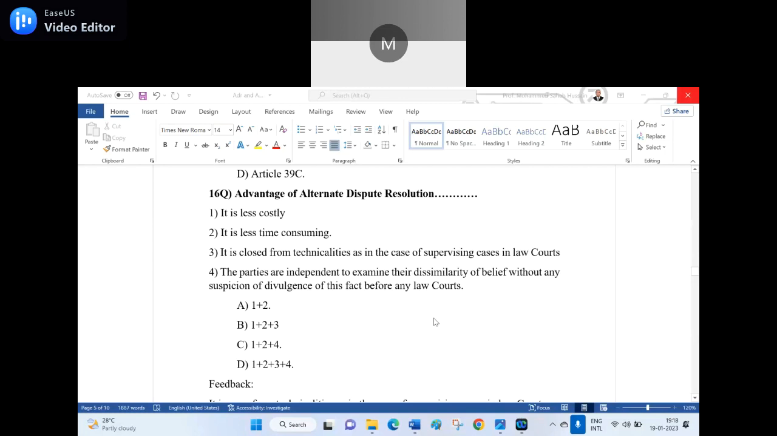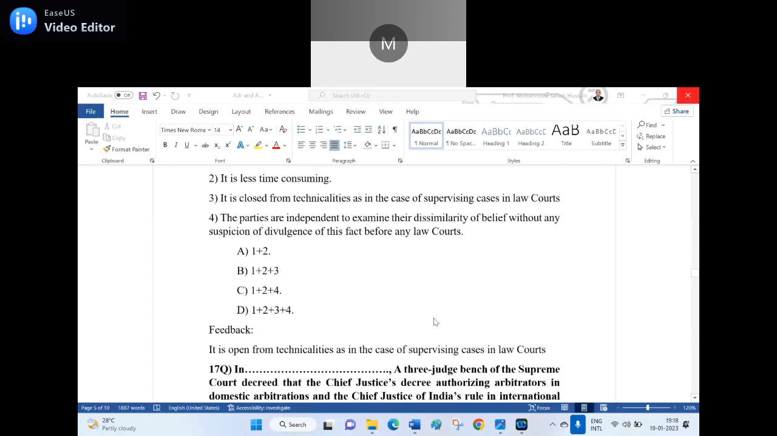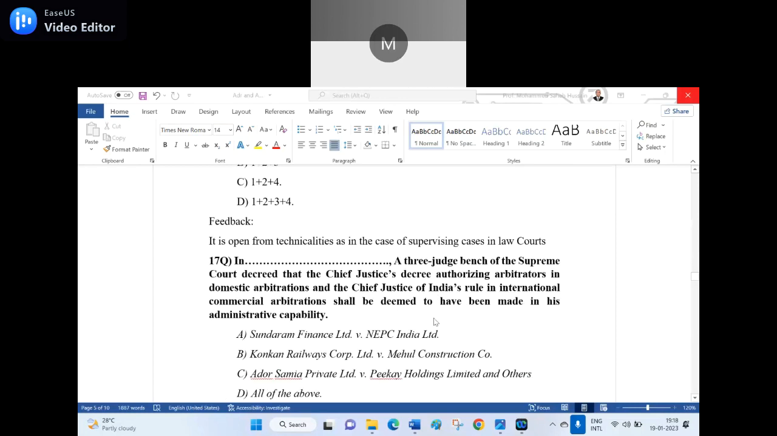Then what is wrong in the third question? Third point: it is closed from technicalities as in the case of supervising cases in law courts. It is not closed. It is open for the technicalities as in the case of supervising cases in law courts. Is it clear? Yes, sir. I wrote it is closed, but actually it is open from the technicalities. So that is the difference you could find.